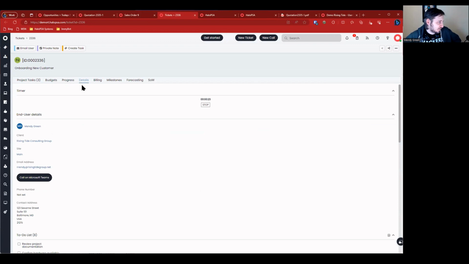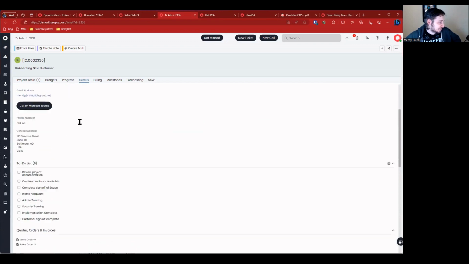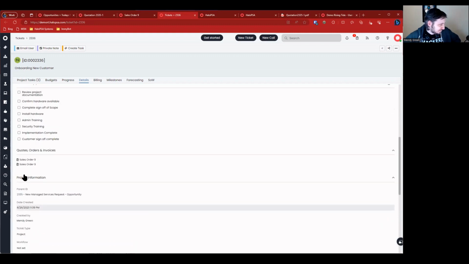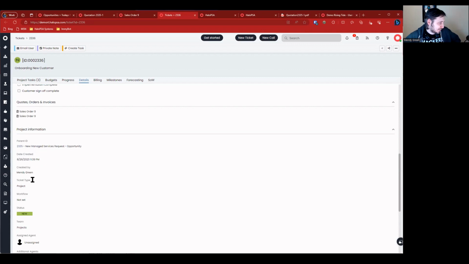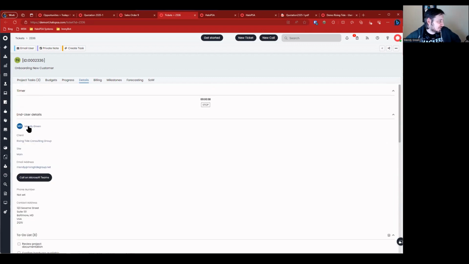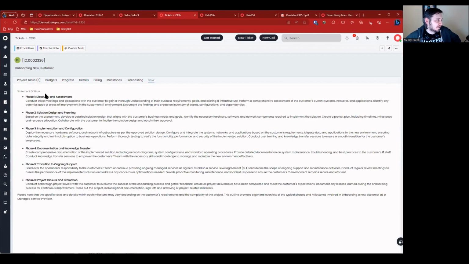And then we've got details here. And so the details would be here. We can see the same to-do list that we have from the template. We've got our sales order here, got our parent ID. This time, if we go find the client, we're actually assigned to the real client. It's not a general user. We've also have the ability to look at our statement of work.